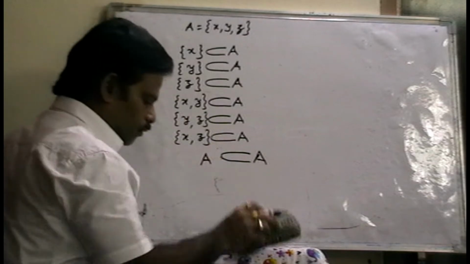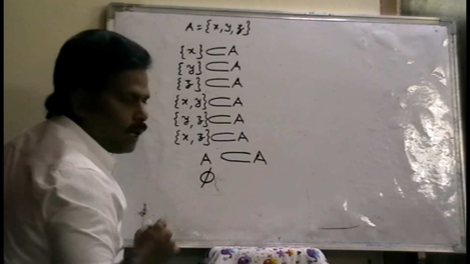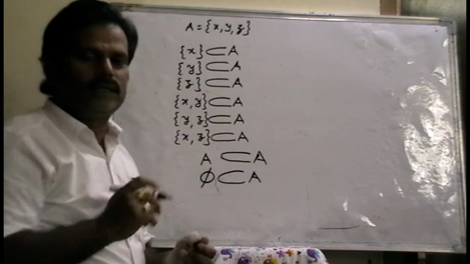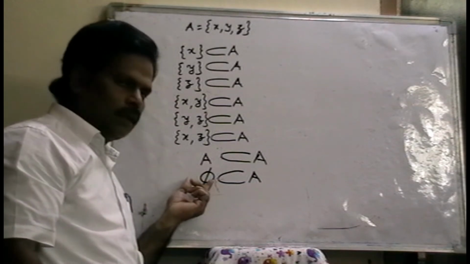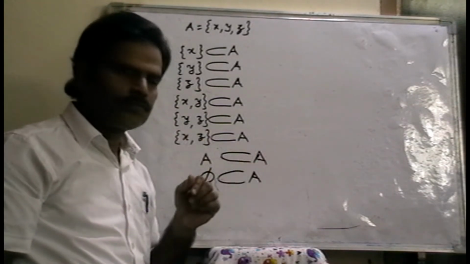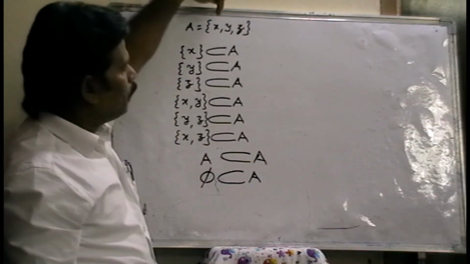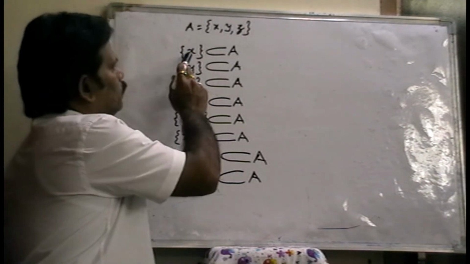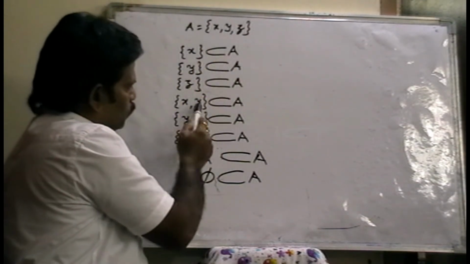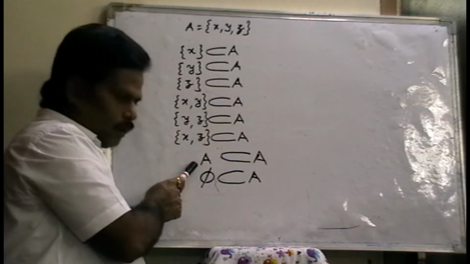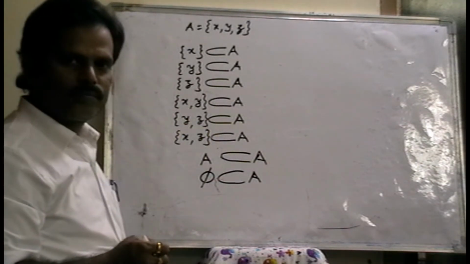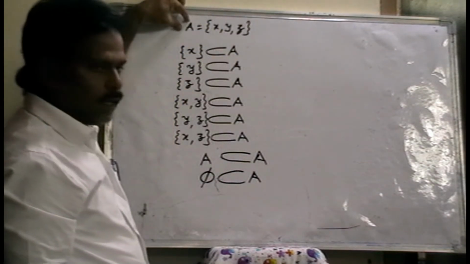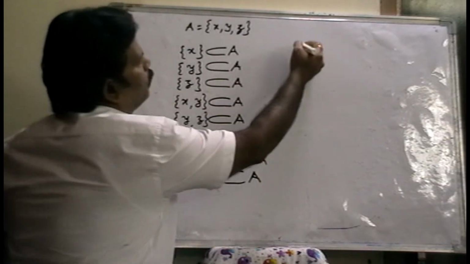And also we have one more condition, the null set. Empty set is a subset of every set. Empty set, that means null set, is also a subset of every set. So finally, A is a set of elements X, Y, Z. For this set, how many subsets can we write? Set X is a subset of A, set Y, set Z, set XY, set YZ, set XZ, and A itself, and the empty set. So these are the subsets of set A. Right? For example, B is one more set.